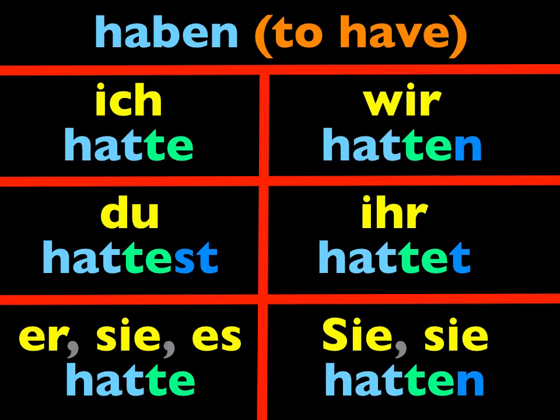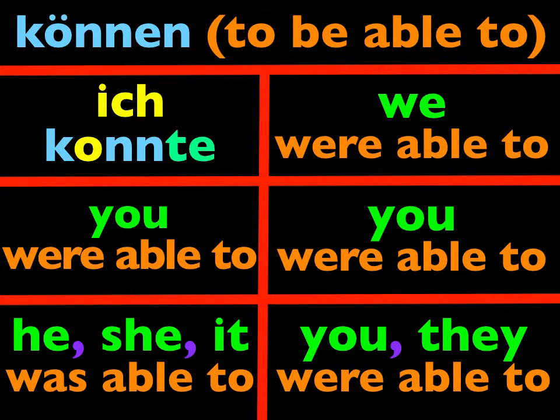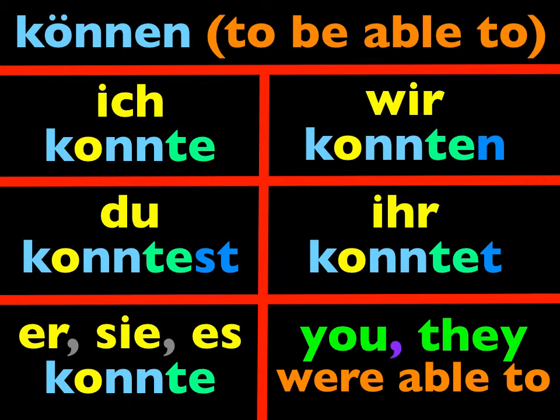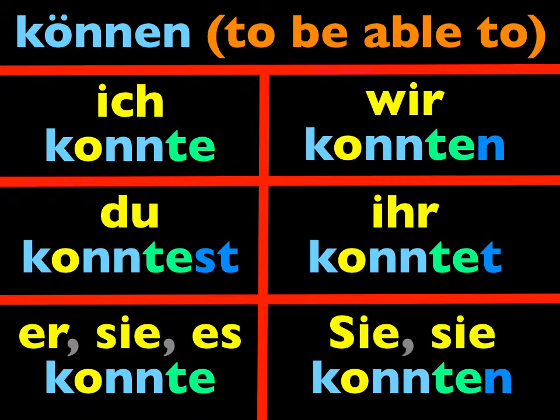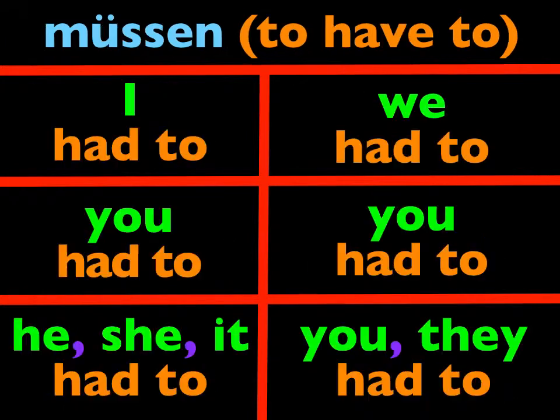Haben is almost always in this tense when in the past. Können, ich konnte, du konntest, konnte, wir konnten, ihr konntet, sie konnten. And once again, with all of these verbs, you're seeing that the ich form is the same as the sie and es form. Notice that the umlauts disappeared, as we've learned, in this tense.